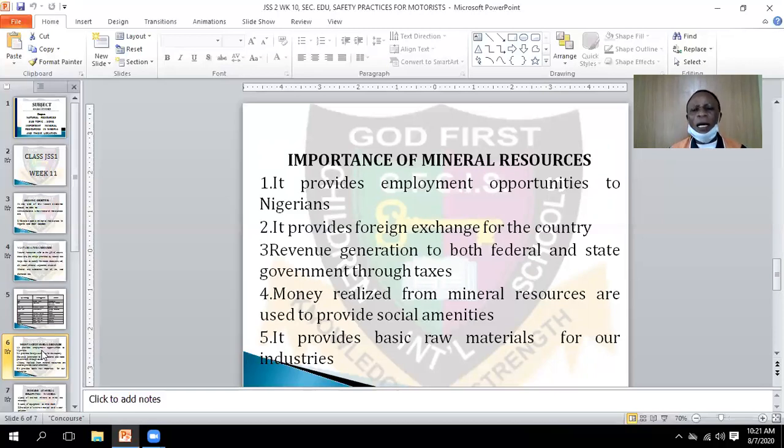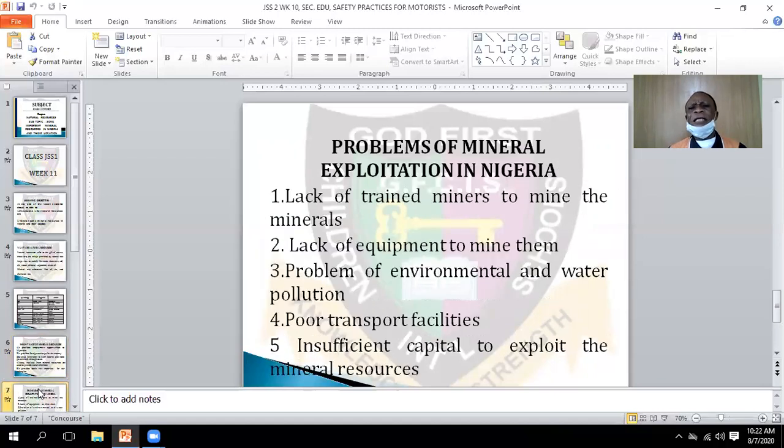They will add some chemical that will make it solid, and they take it to the machines that will process this into what? Into rubber. These are some, and many more. Not that one alone, but there are some problems of mineral exploitation in Nigeria. That is how we can get mineral resources from the ground, from the soil.